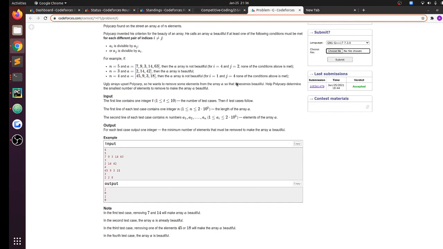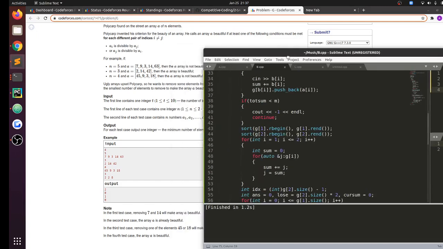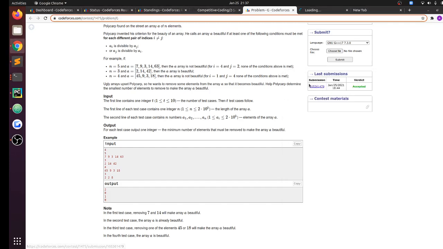But yeah, so for this problem we want to remove the minimum number of elements such that in the final array for every pair of elements i, j, either ai divides aj or vice versa. So removing the minimum number of elements is as good as keeping the maximum number of elements of the original array. And obviously the order of the elements does not matter, so we can sort the array.